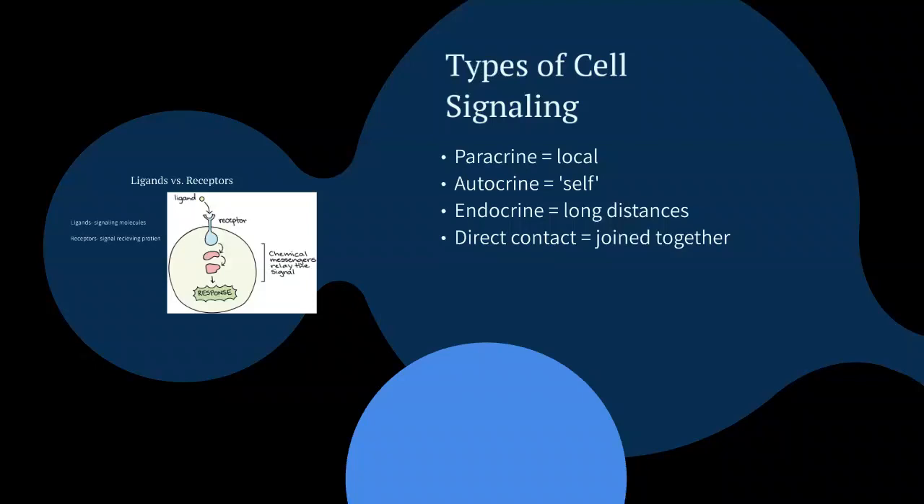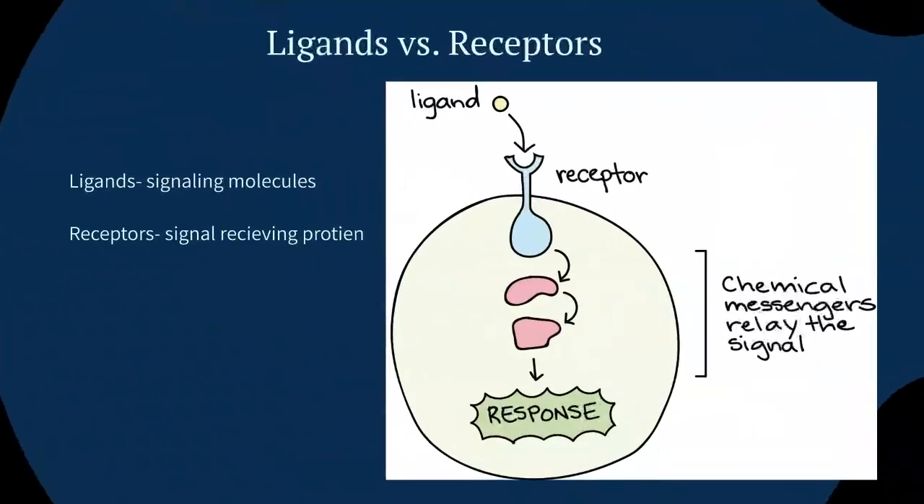Endocrine is long distances, so if a cell within your arm is trying to get in contact with a cell in your foot, they send these signals over long distances through the endocrine system. Next is direct contact, and this occurs through gap junctions, from cells that are closely related or joined together. How are these signals sent and received by each cell? They're sent and received through ligands and receptors.